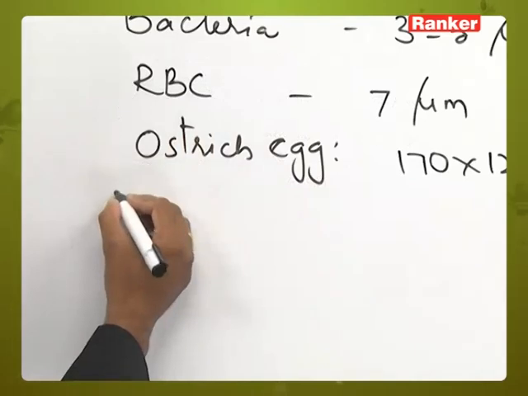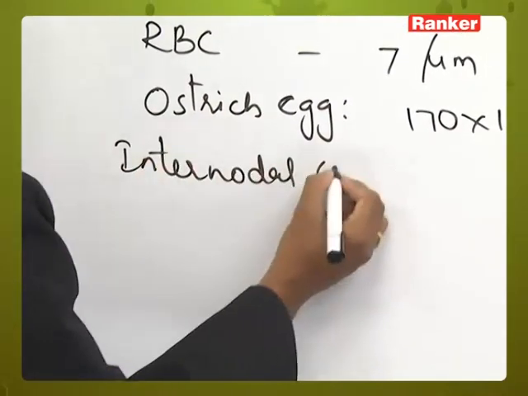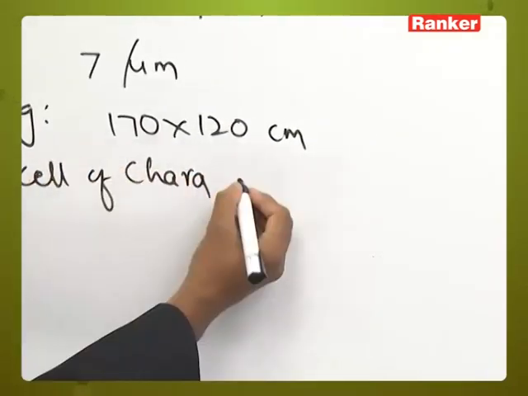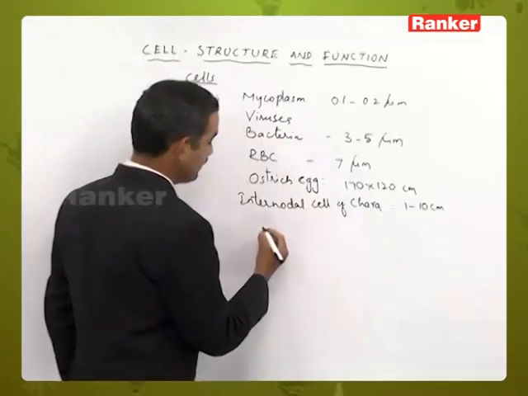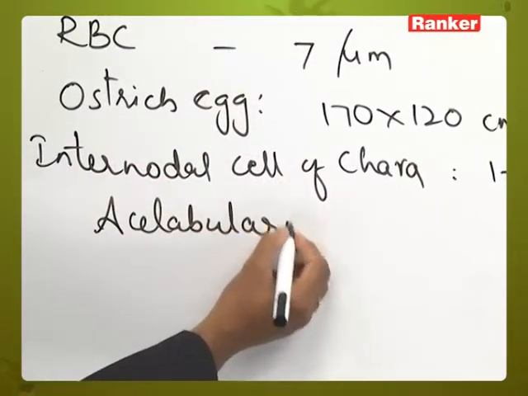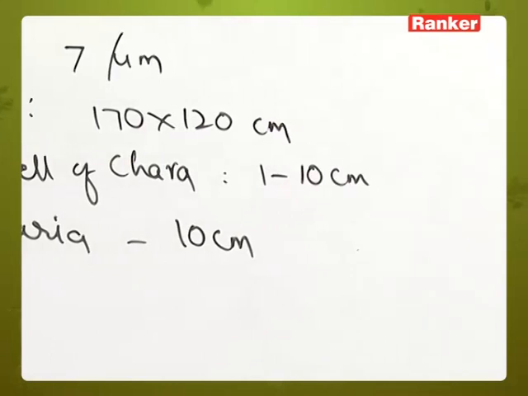If you take the internodal cell of Chara, a marine algae, the size of the cell will be 1 to 10 centimeters. Then Acetabularia, a unicellular algae, also has a measurement of 10 centimeters.